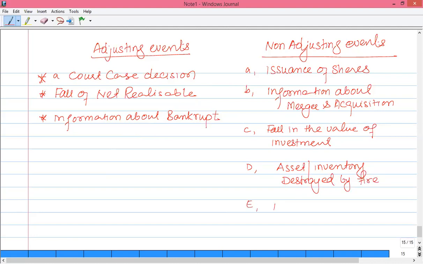Similarly, dividend declared after the reporting date.